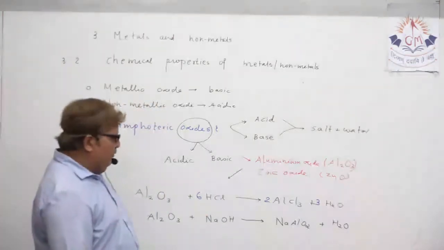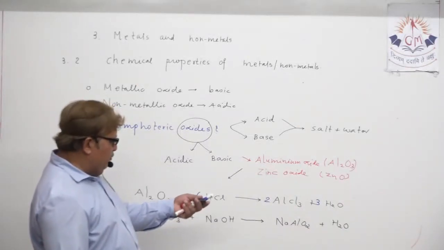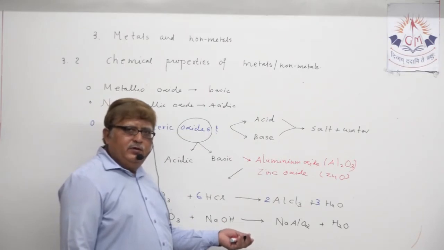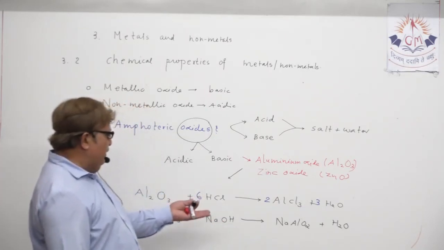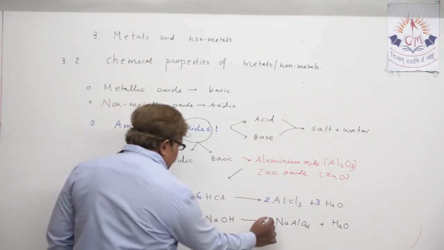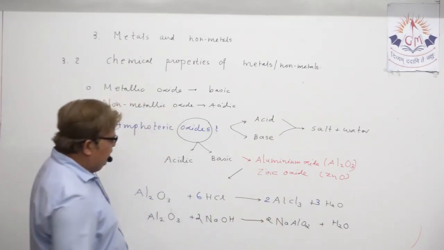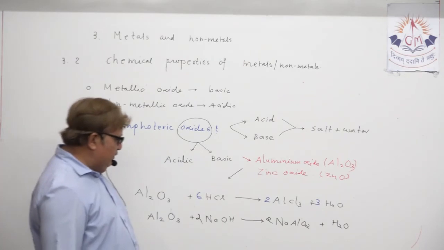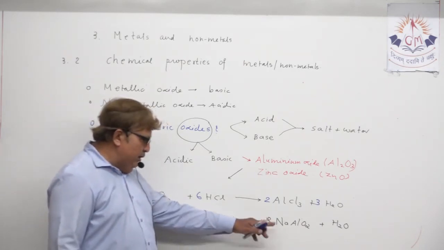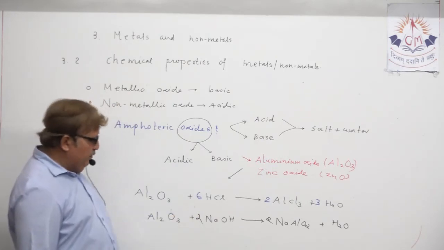Balancing becomes quite easier, just use the hit and trial method. That way also you can balance this chemical equation. Just 2, 2, it is enough. The equation got balanced. Just concentrate on Al2, place 2 here, and then accordingly you can justify.